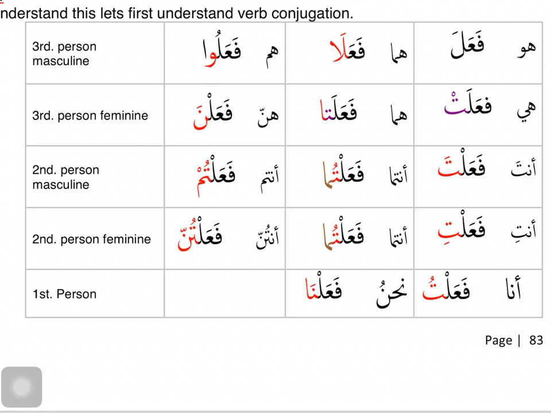In the fa'ala form of the conjugation, I am saying the dhamir is mustatir, the pronoun is hidden, but it is estimated for huwa. Dhamir mustatir taqdiruhu huwa. The pronoun that did the action is missing, it's absent, but it is estimated for huwa. We know that huwa did the action. So that is fa'ala. The difference between fa'ala and fa'ala is only one thing. An extra alif has been added. This alif is the pronoun that did the action.